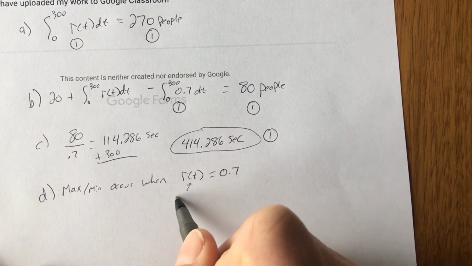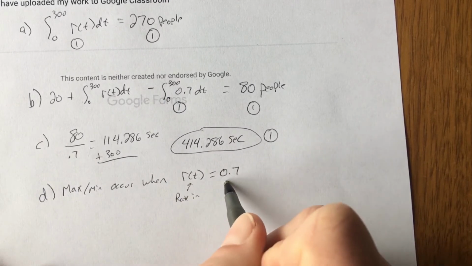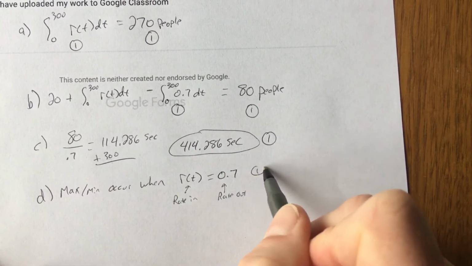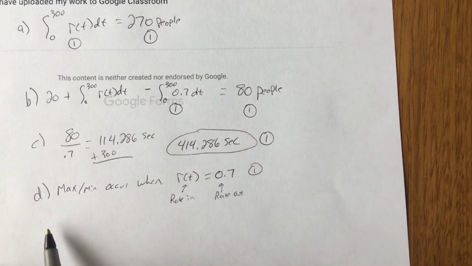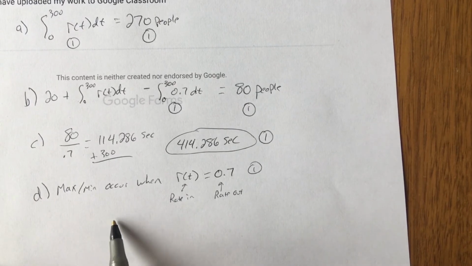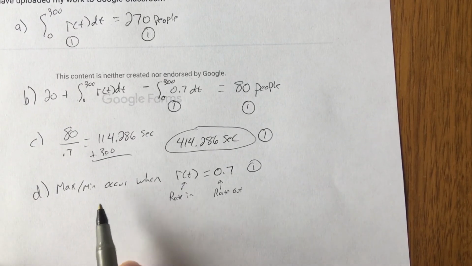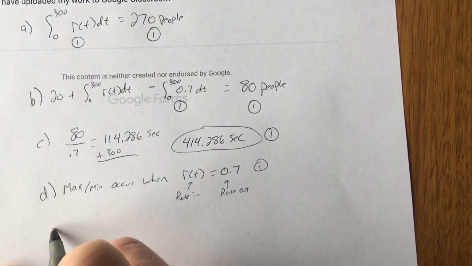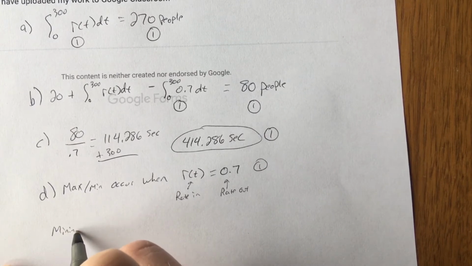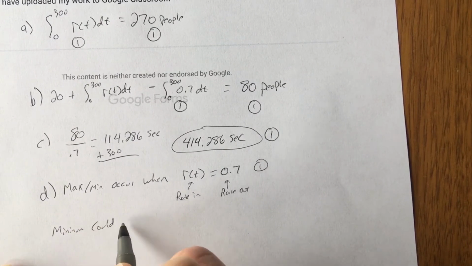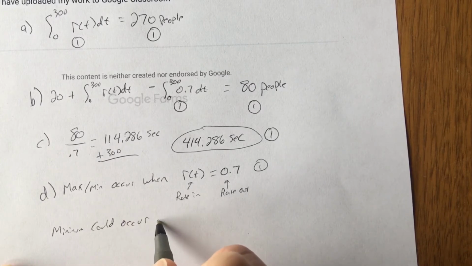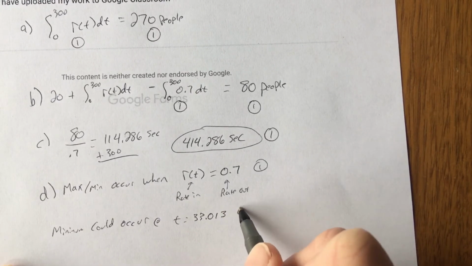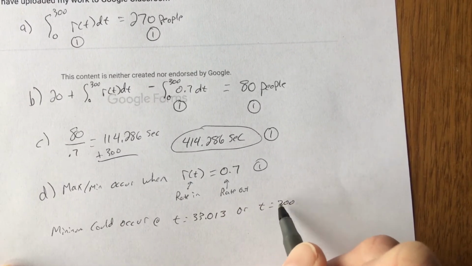You could even write, rate in, rate out. The reason we want to write that is because that would get you a point for explaining what you're doing. If you just write 33.01, the grader doesn't know where that number is coming from and may not even give you that as an answer. So we would say that our minimum could occur at t equal 33.013 or t equal 300.